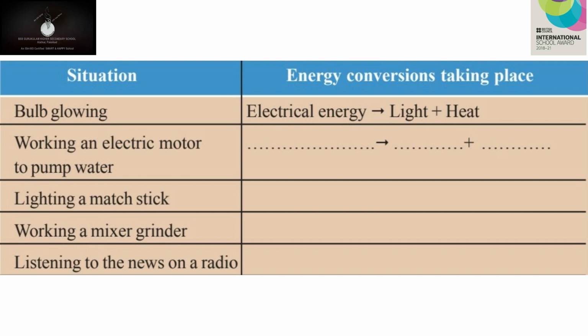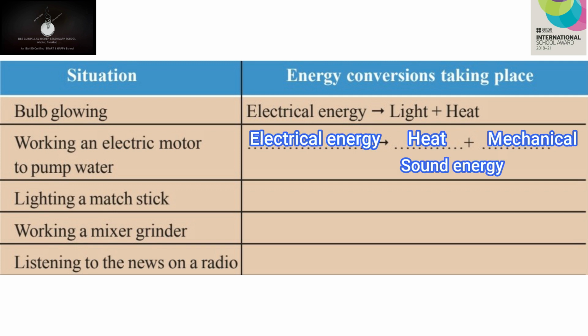Okay, working an electric motor to pump water. What does an electric motor do? When do we switch on an electric motor? Yes, when we need water. So, an electric motor works using electrical energy and the energy conversion is mechanical energy, heat energy and sound energy. Here, mechanical energy is used and heat and sound energy are not used.